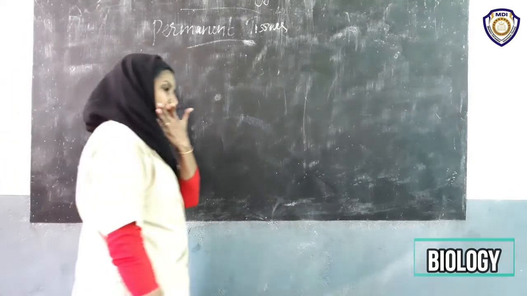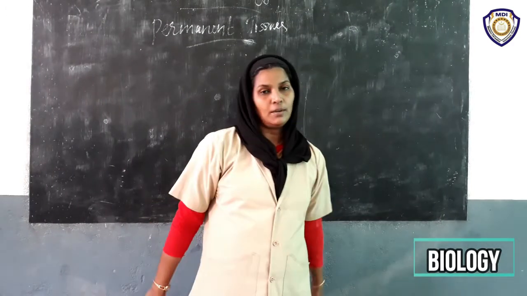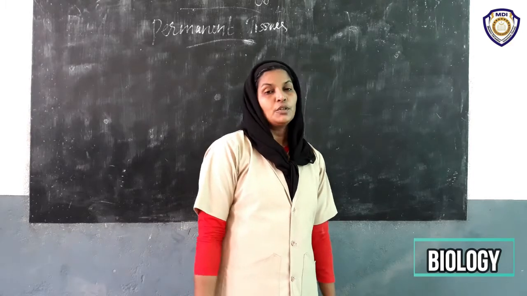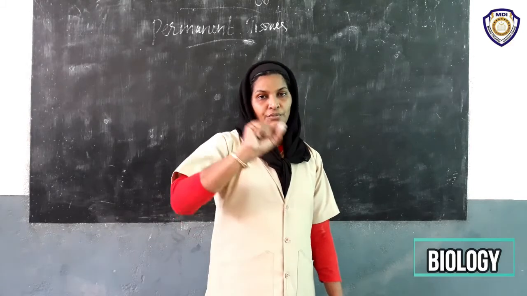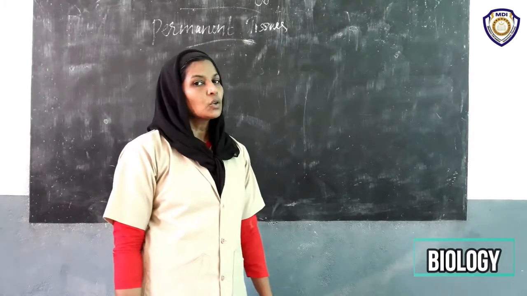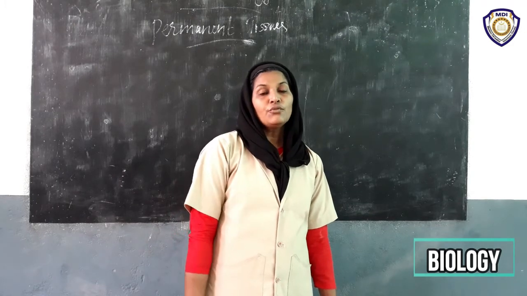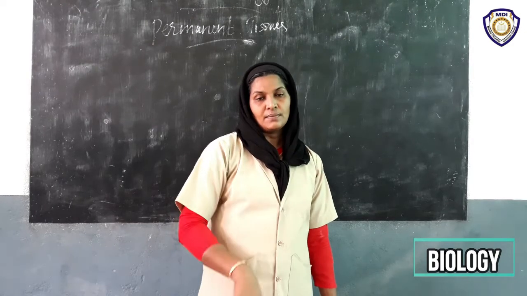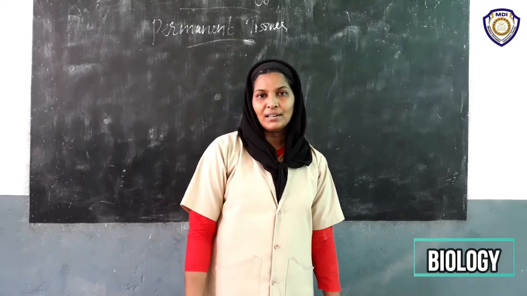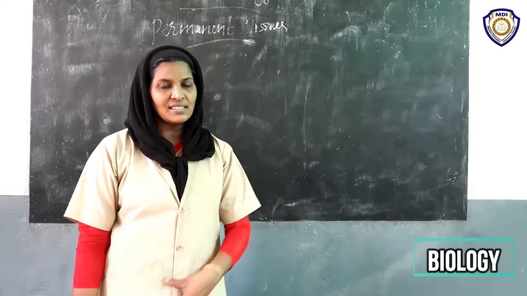For this, we have to draw a tabular form. In the first column, you should write the first permanent tissue parenchyma, in the second column collenchyma, and third sclerenchyma. Then find out the differences among these tissues. Are you clear? You know the difference between cell and tissue: a cell is a single one.